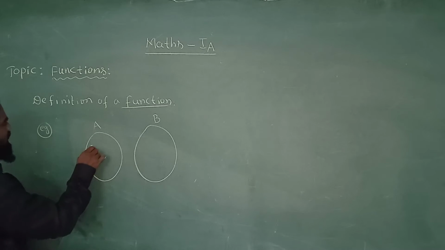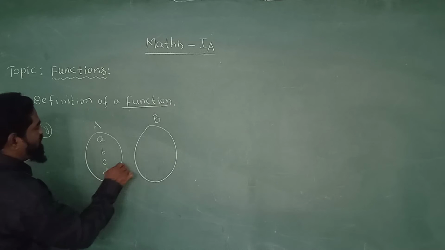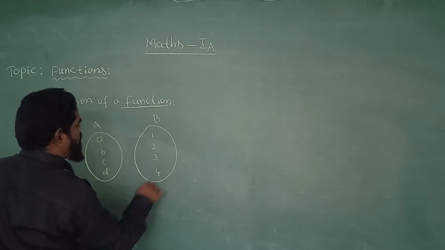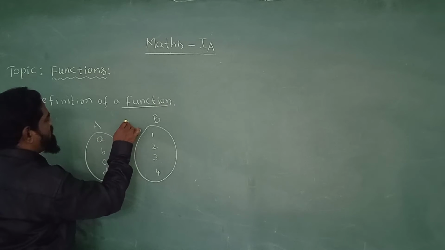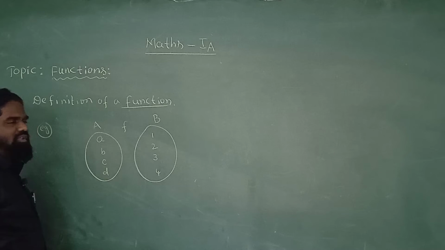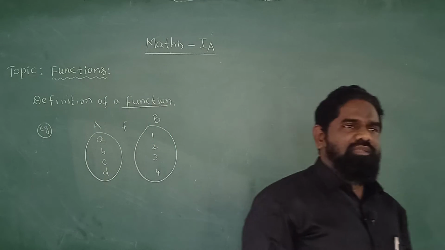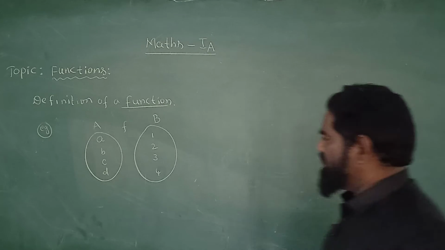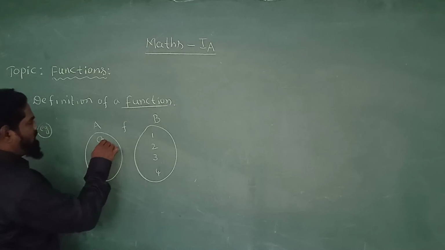Suppose A has some elements a, b, c, d, and B has some elements 1, 2, 3, 4. Suppose there is a relation F between the two sets A and B. Let us see when we can say this relation F is a function from A to B.